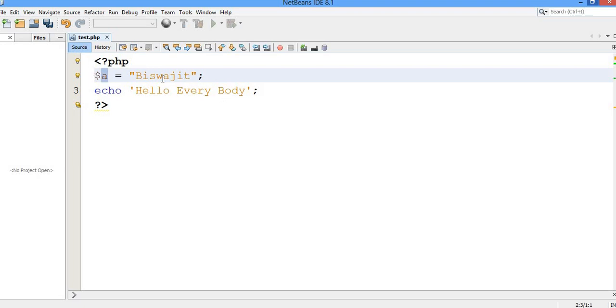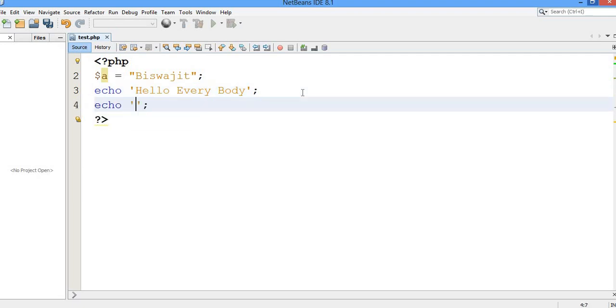What is a variable? Let me first tell you that a variable is nothing but a container. So the variable will work as a container, and this variable contains the value Biswajit. Now let me take another echo, and I want to print whatever is written here.